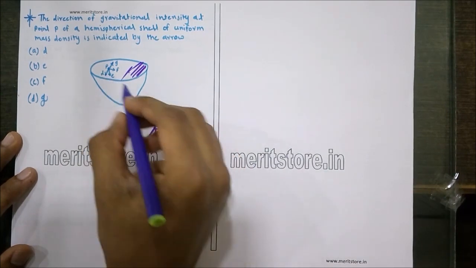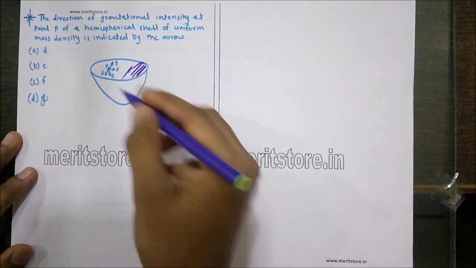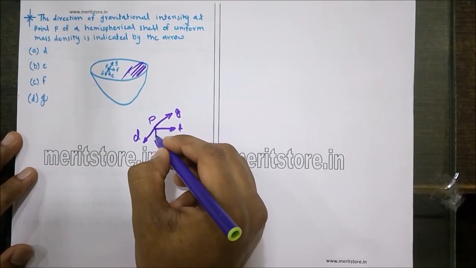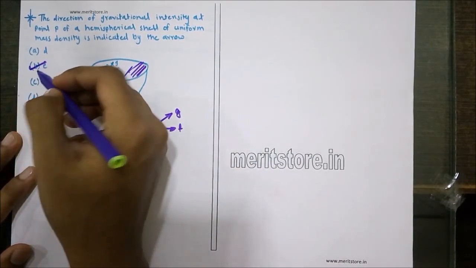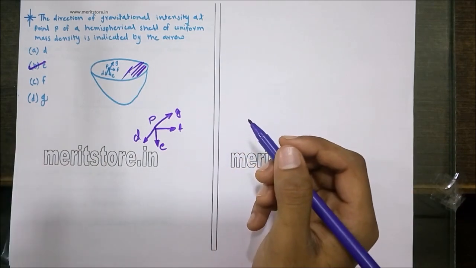Now the gravitational field always acts towards the center and hence it will be acting along the arrow E. Hence option B should be the right answer.